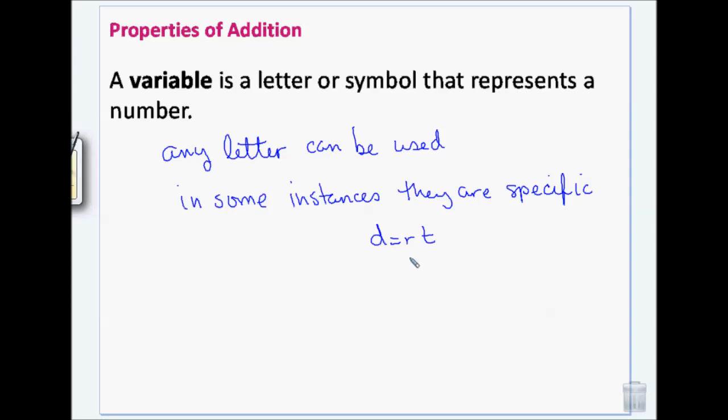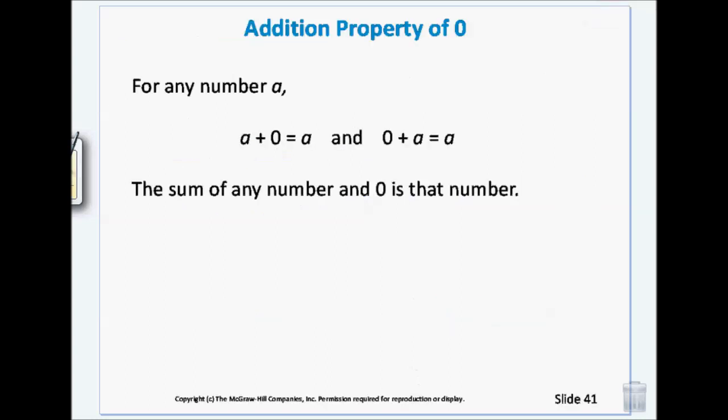Those are specific. But if you're writing an equation based on a word problem, you can use whatever letter you want. So if you happen to think that Q is an awesome letter and you want to always use Q, go ahead. It doesn't really matter. Most commonly, we use X and Y. This seems very straightforward, right?